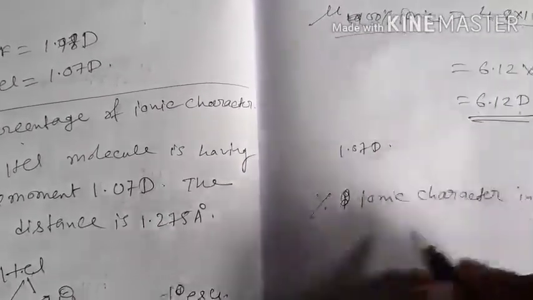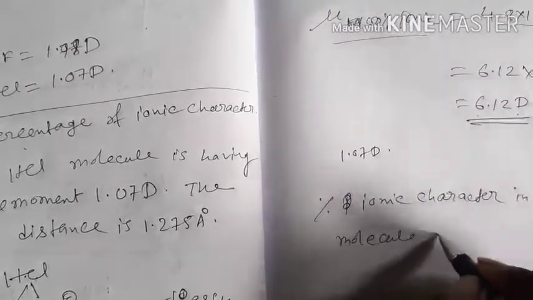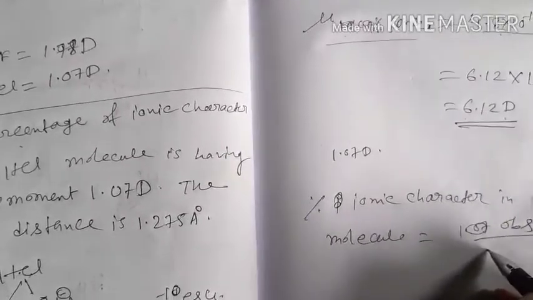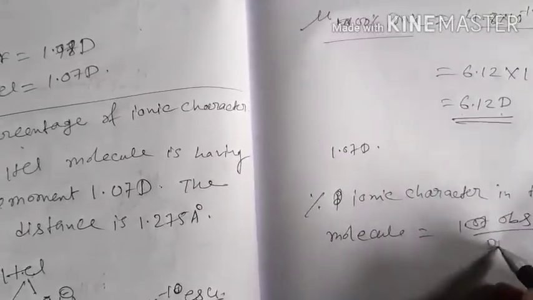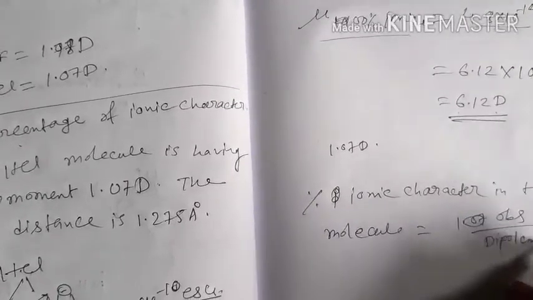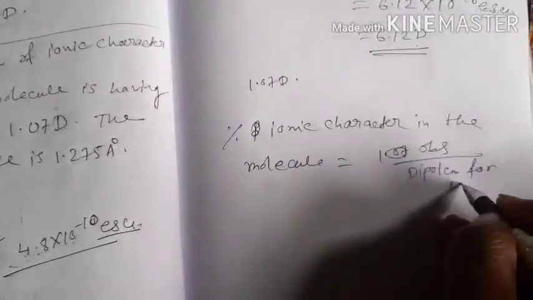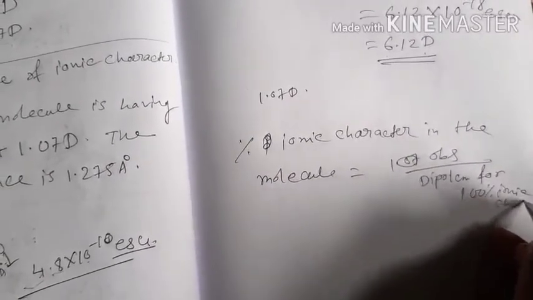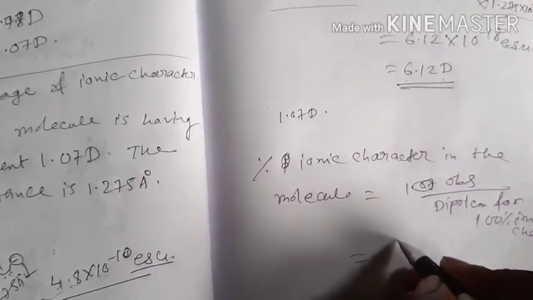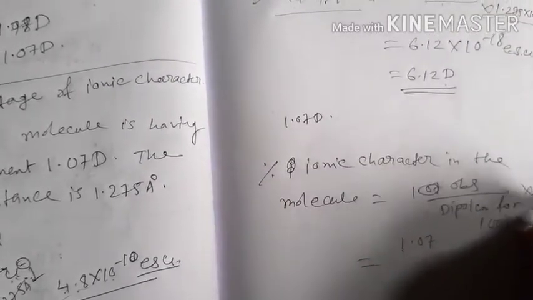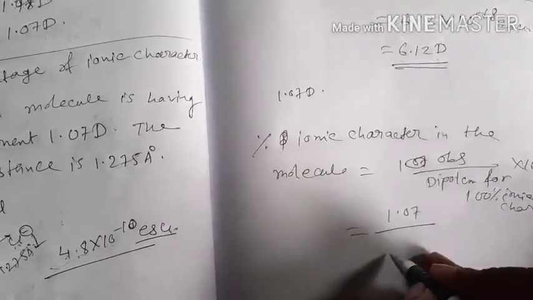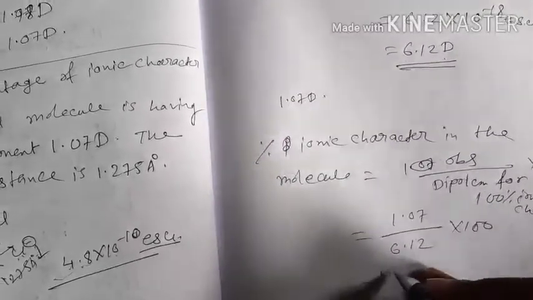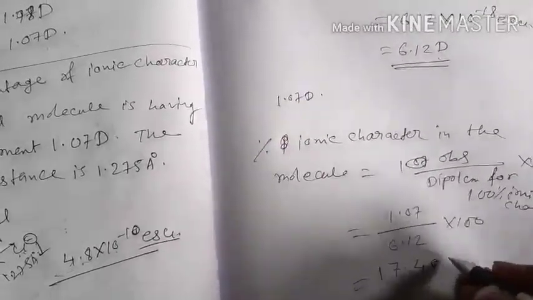in the molecule will be equal to the observed dipole moment, 1.07, divided by the dipole moment for 100% ionic character, into 100. 1.07 divided by 6.12 into 100 approximately comes to 17.48 percent.